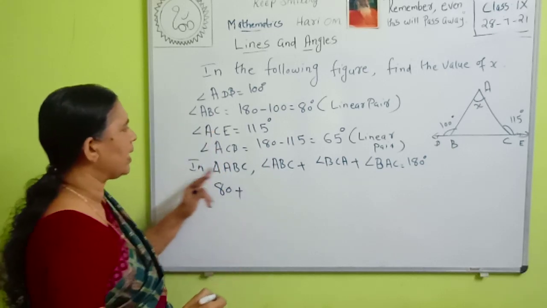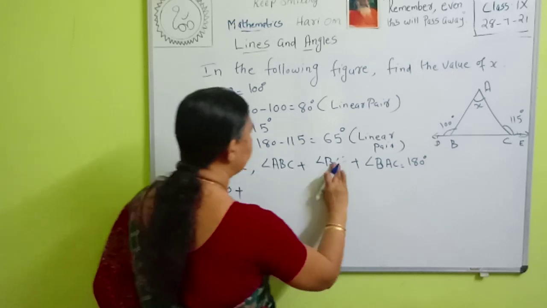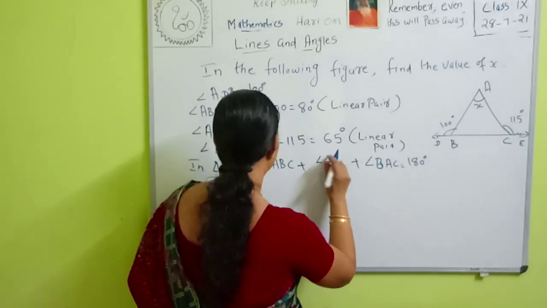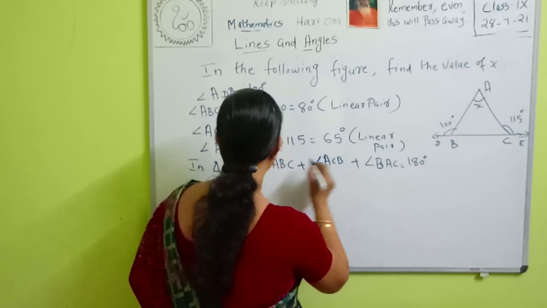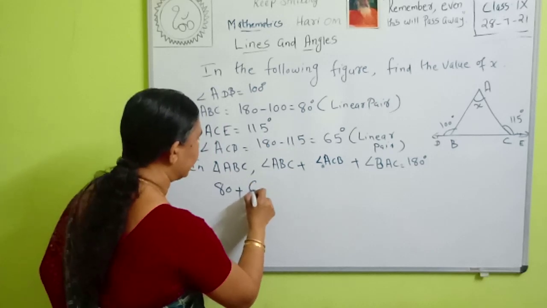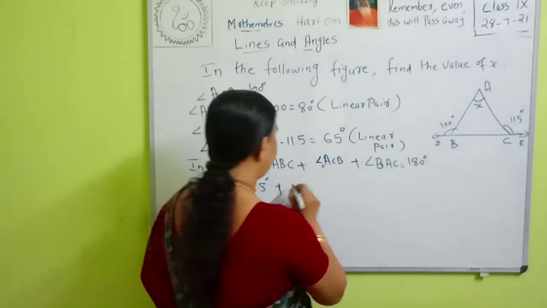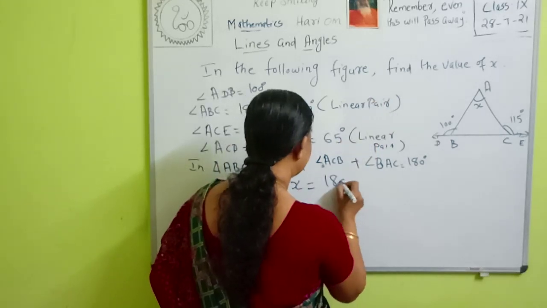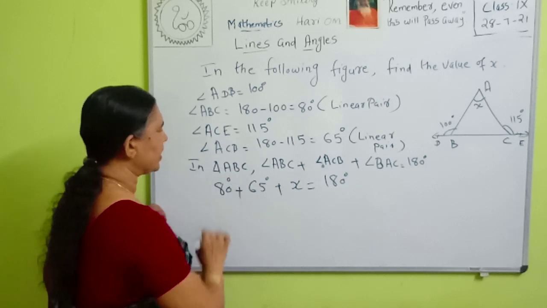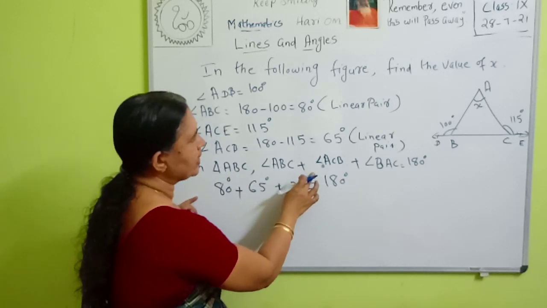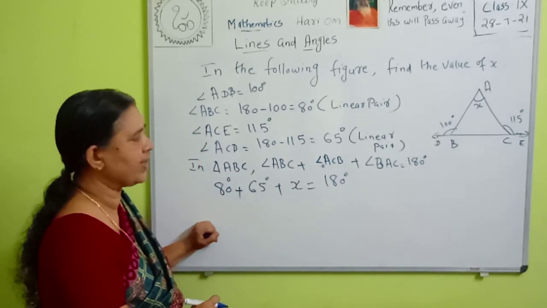80 plus angle ACB. Here we can write angle ACB and angle BCA, both are the same. Angle ACB is equal to 65 degrees. Then angle BAC, which is x, is equal to 180 degrees.